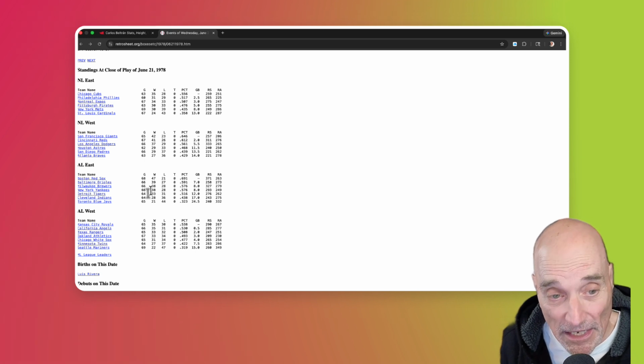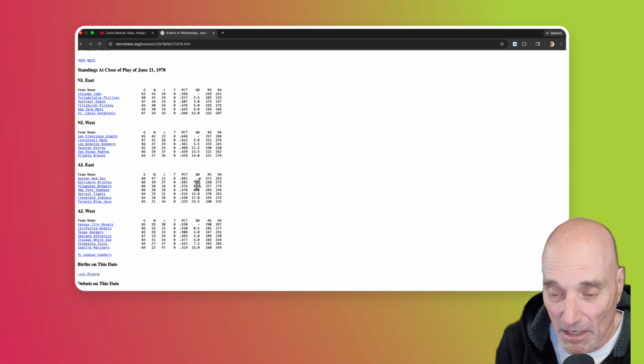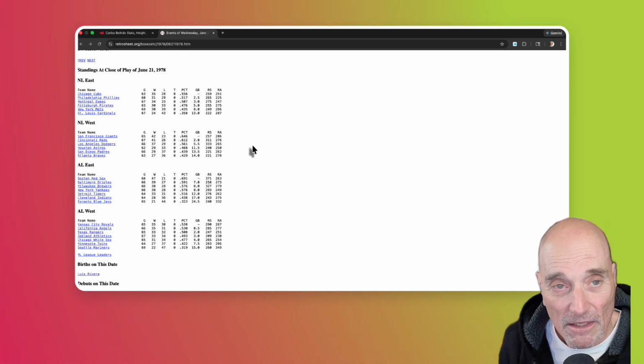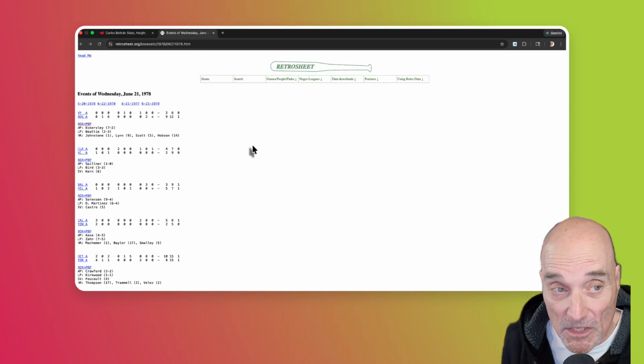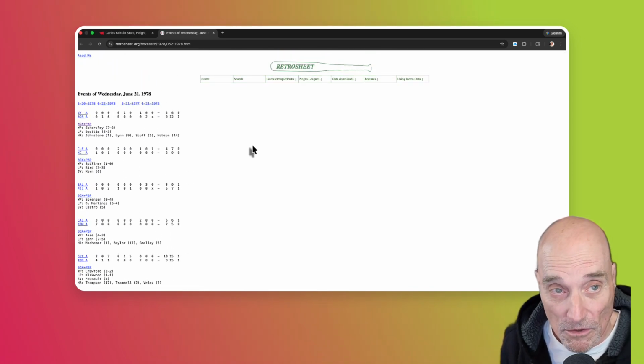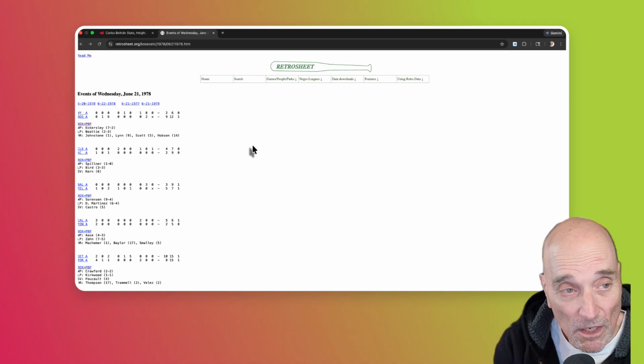And here the Yankees, I mean, in this day and age, that might qualify the Yankees for the postseason with all these wild cards. But back then, they were 38-28, tied with the Brewers, 8 games out. The Orioles were 7 games out, and the Red Sox were running away with the division. But that's what I like about this particular website, and there are many volunteers who contribute to Retrosheet, I can tell you that. But those are a couple of my favorites that I like to go to,